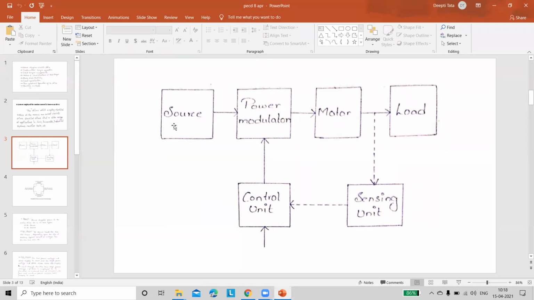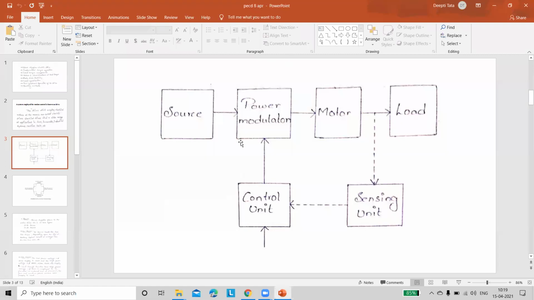First one is source. Source means what source we are going to use, either AC source or DC source. According to the required levels, DC, like 6 volts, 12 volts, 24, 30, etc. If it is AC at high powers, 11 kV, 22 kV, 33 kV. Remember one thing, these drives can be applicable for high voltage applications also. That means at high power ratings, you can easily apply these drives. So this is the source. There are 2 types of sources, AC source and DC source. Depending upon the requirement and availability, you are going to prefer one.